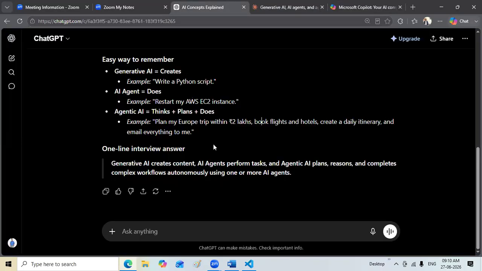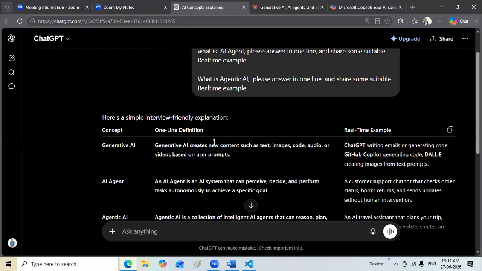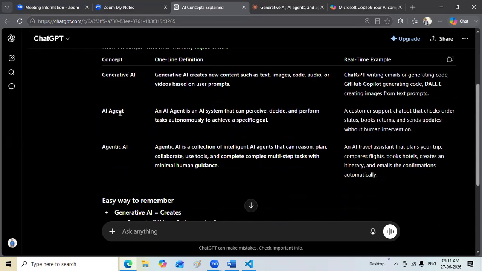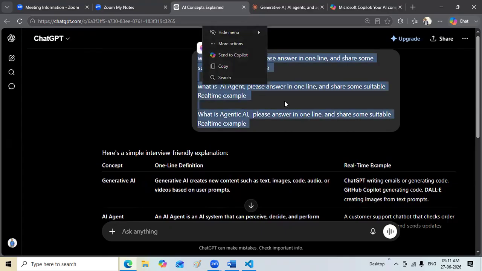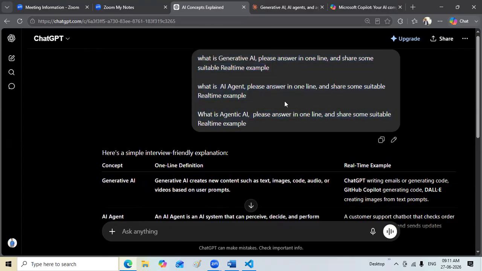I am going to document all the steps and put them in a document so that it will be very clear for you. It just needs what you need to ask. That's all. So what you need to learn is what is generative AI, what is an AI agent, what is agentic AI. Just ask these questions. That's all. I'm going to share it in the description section of my video.